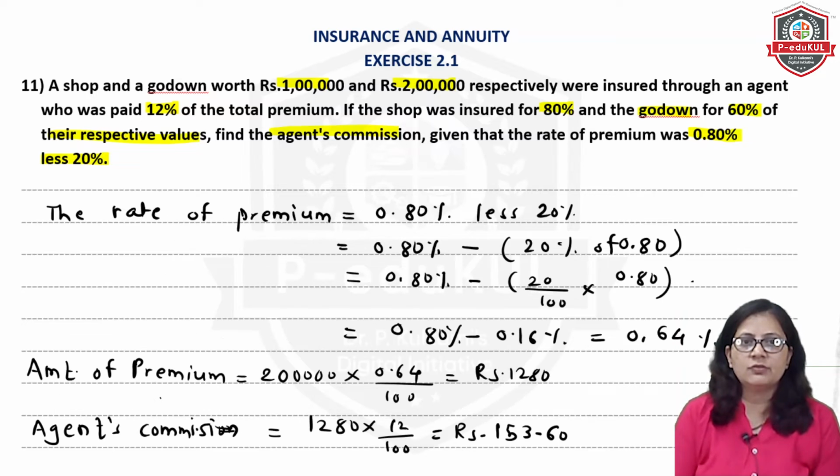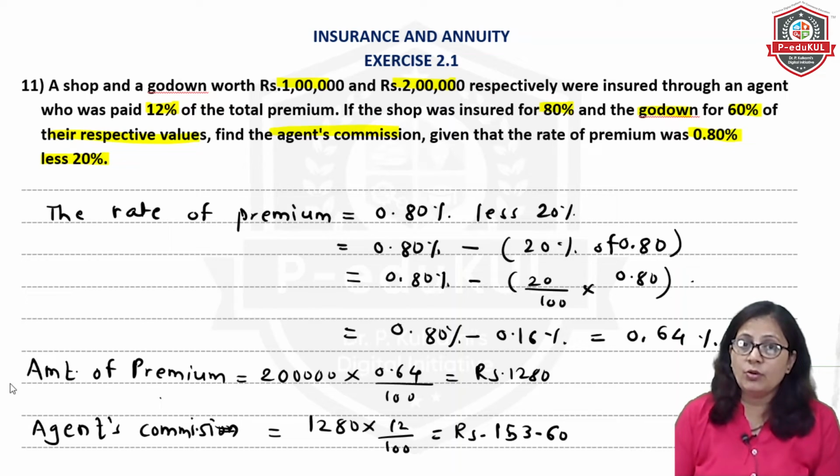Now on this we are supposed to calculate the premium, but the rate of premium is given as 0.80% less 20%. So 0.80% minus 20% of 0.80. So that will come up 0.64%. And then we will calculate the amount of premium on 2 lakh. So 2 lakh multiplied by this 0.64 divided by 100. So that will come up 1,280 rupees.